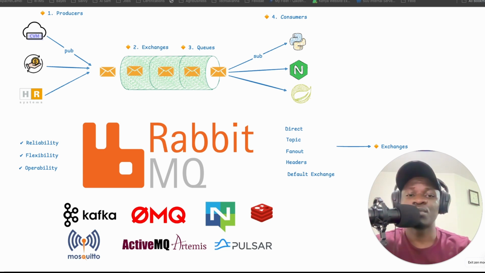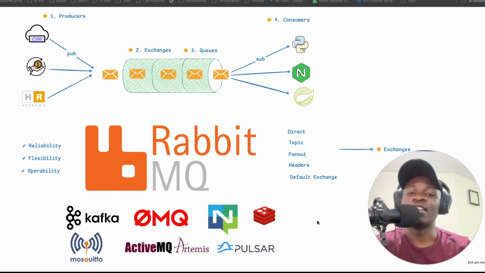Also, you have headers, which use metadata. This is basically metadata within the headers of the packet that you can use to define how you are routing these messages to the different services. That's a very good feature within Rabbit. Then we have the default exchange, which is explicit queue routing, which you can just use by default. So the second component is the exchange, and the final one is the queue.